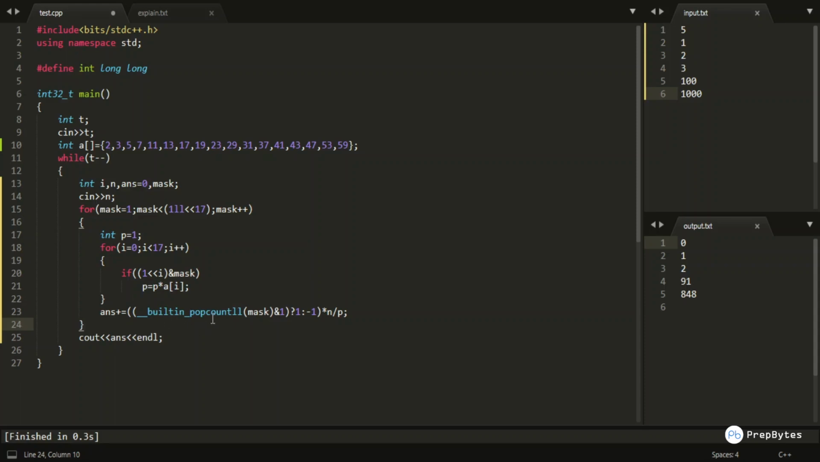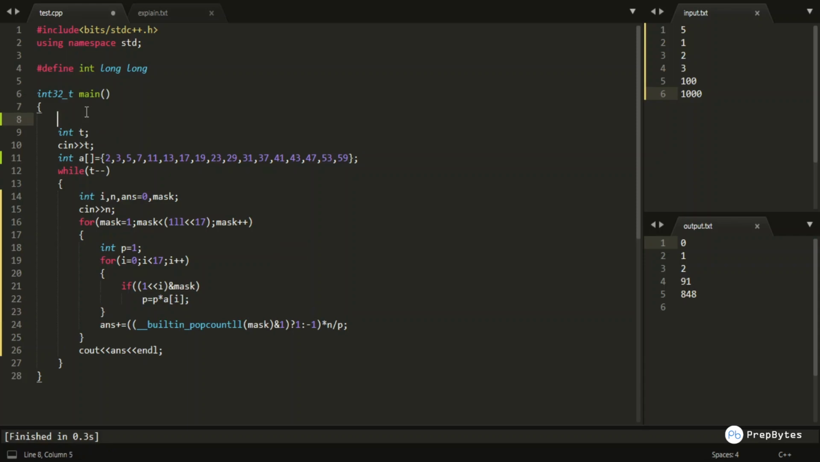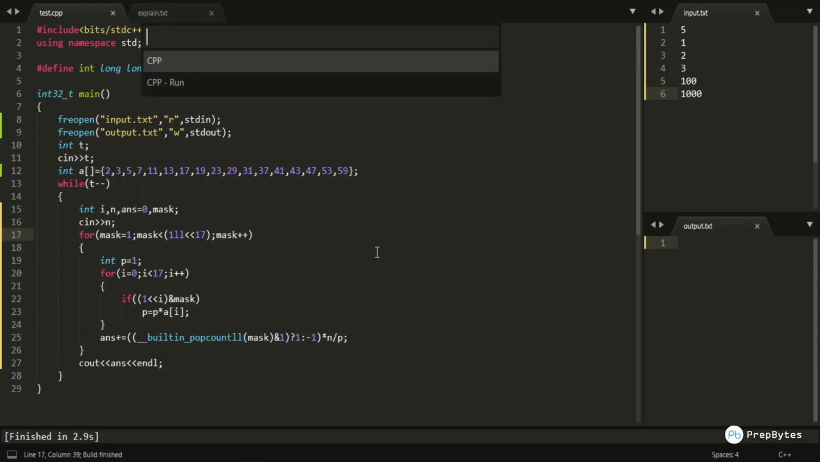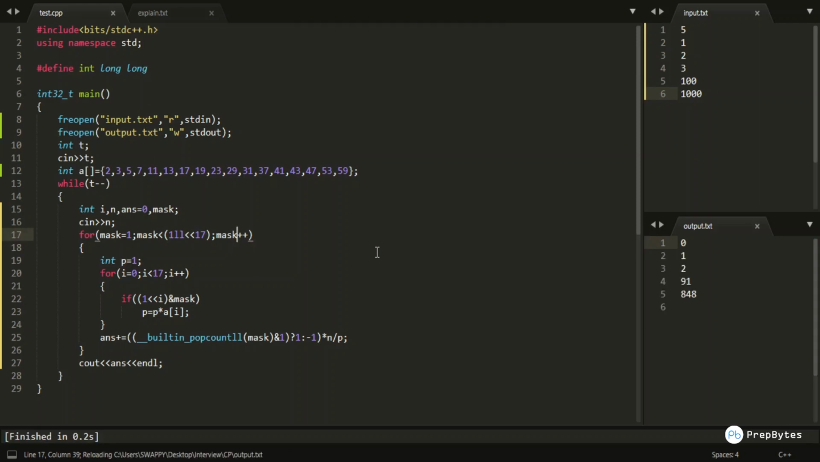So for now I have used __builtin_popcount for this one, and let me also add the freopen lines so that it would be giving output over the Sublime Text editor only. Okay, now let me remove this particular output and let me run this code. So you can see that this code is working really good for the sample test case.